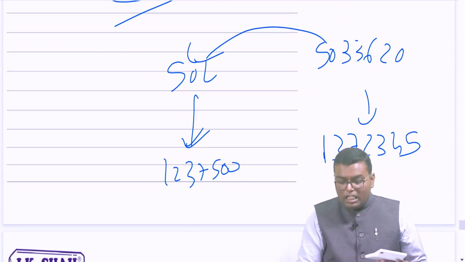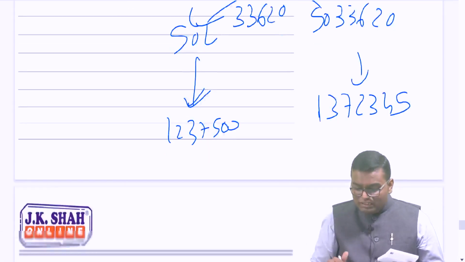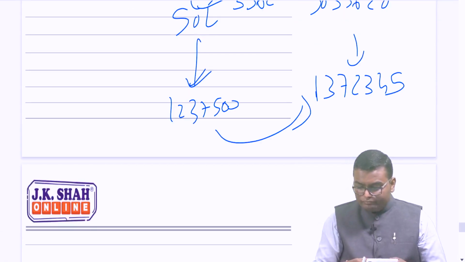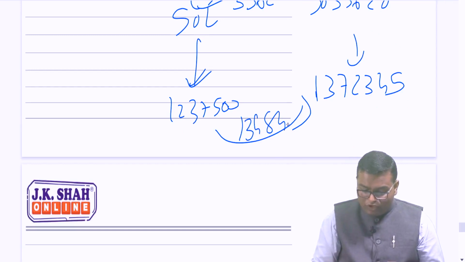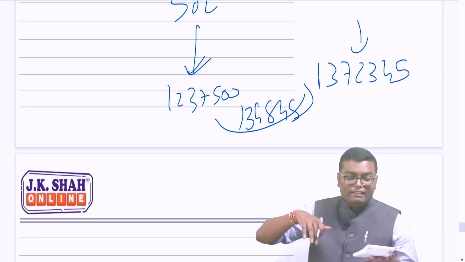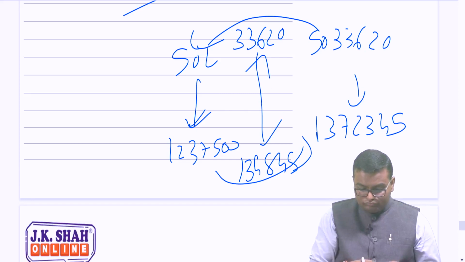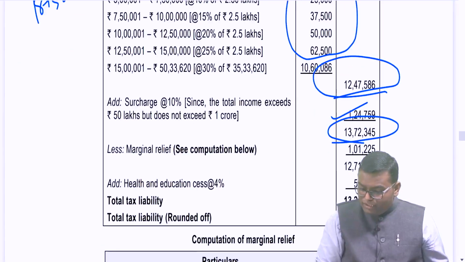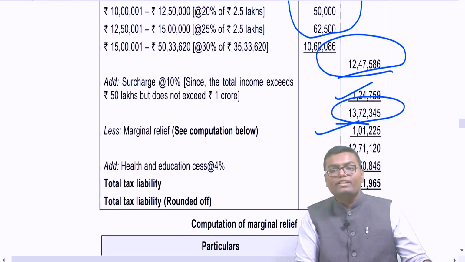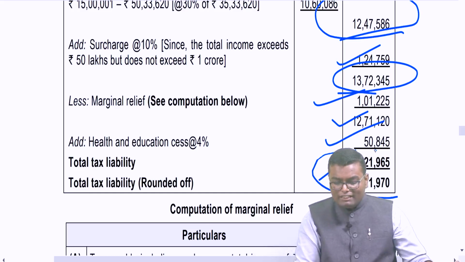Now think, how much my income has increased? 33,620. How much my tax has increased because of this? 1,34,845. How much tax has increased more than the difference of income? The difference between these two is 1,01,225. This is marginal relief. So my marginal relief I have to deduct is 1,01,225. After deducting marginal relief, I have to add 4% cess and the final tax payable, rounded off, is